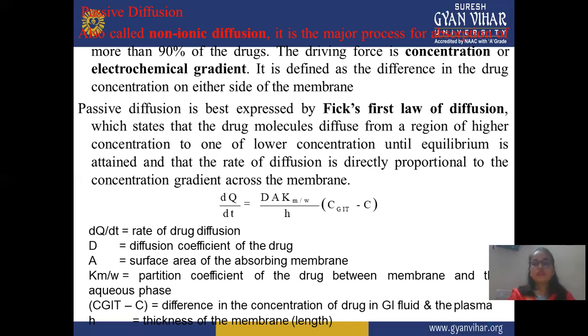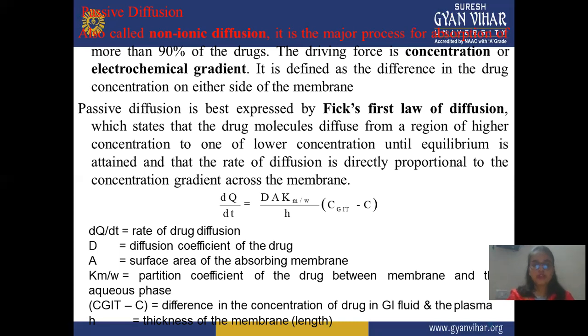D is the diffusion coefficient of the drug, meaning how much drug diffuses through the membrane. A is the surface area of the absorbing membrane. Km/W is the partition coefficient of the drug between the membrane and the aqueous phase, meaning how much drug is available in the aqueous phase versus the membrane.